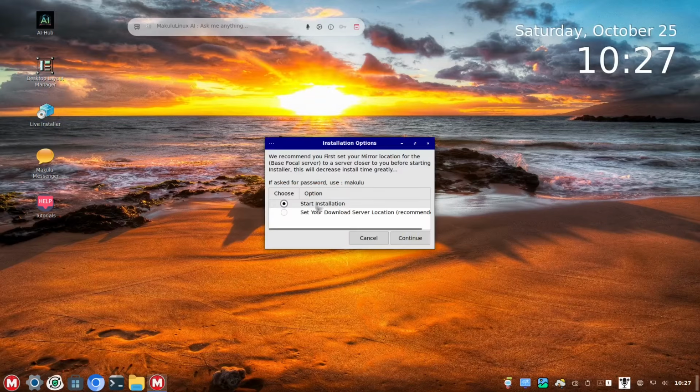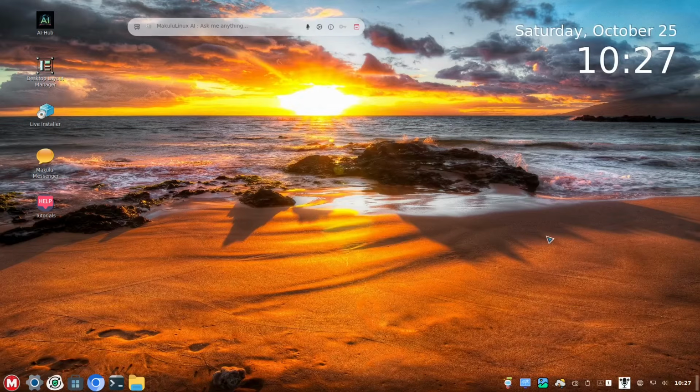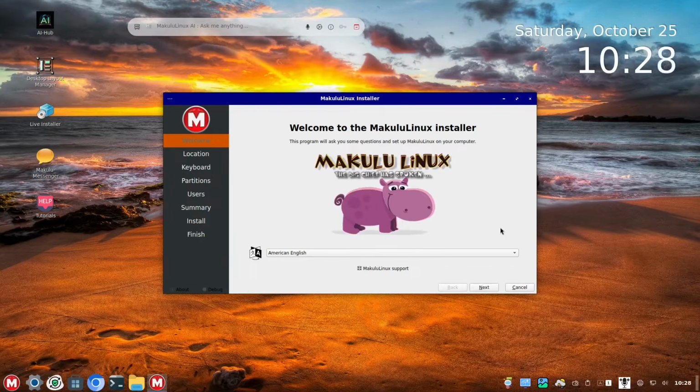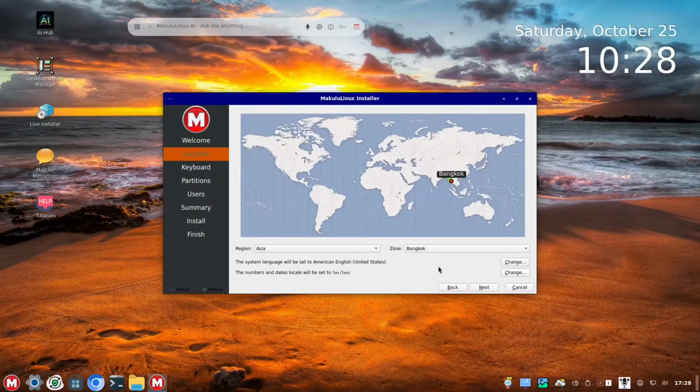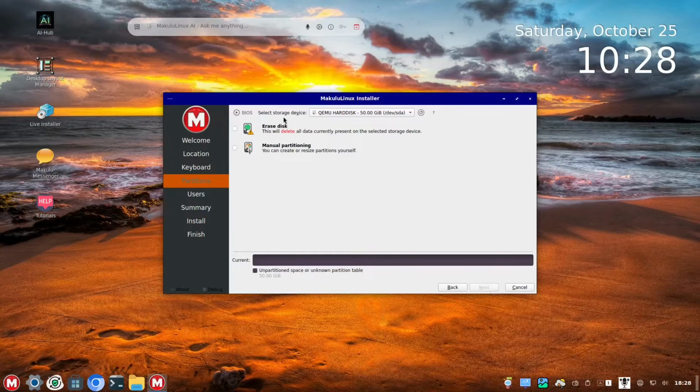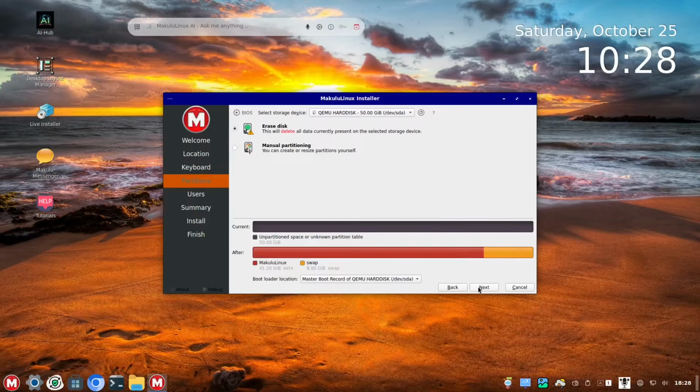Double click and we have the start installation. Let's click that one. Let's install this in our virtual machine, just like if you are on your hardware. So just click next, and I want to change it to Manila. Let's proceed. English Philippines will be okay. Next. Our keyboards, it's all the same. Next. And then we could erase the entire disk.